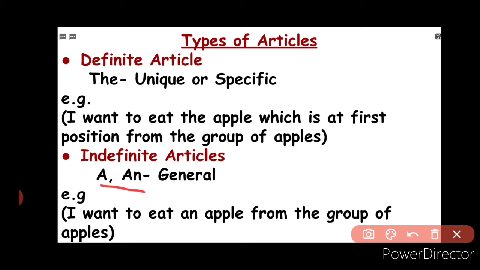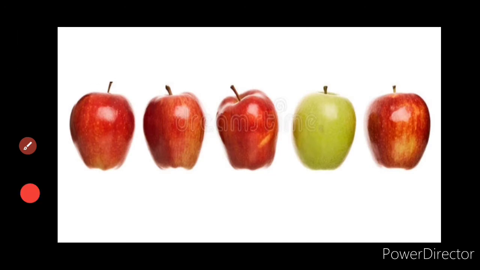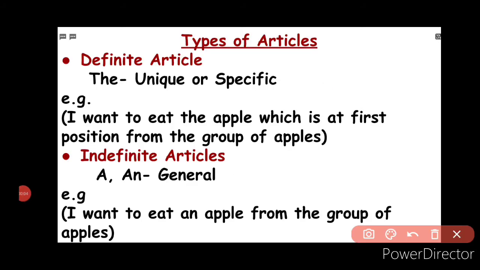Now, let's look into some example sentences to understand it in a better way. Suppose there is a group of apples in front of you and you are given a choice to eat one of them. If you want to eat any one of this group of apples, then what will you say? You will say that I want to eat an apple from the group of apples.